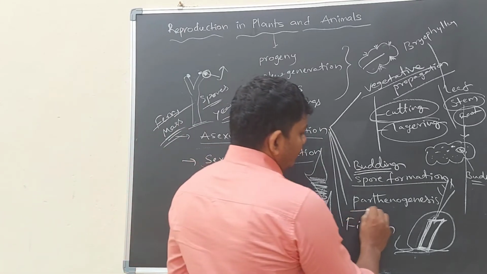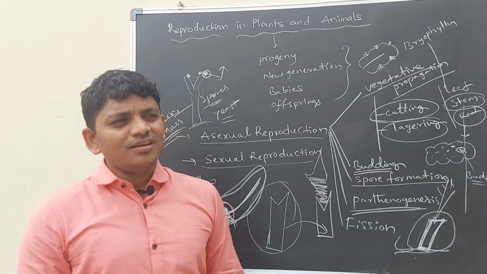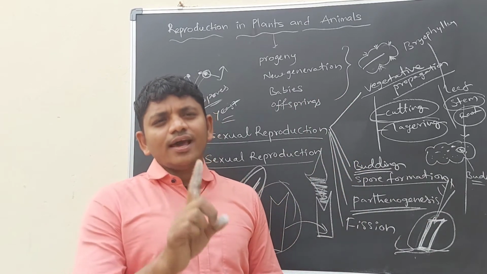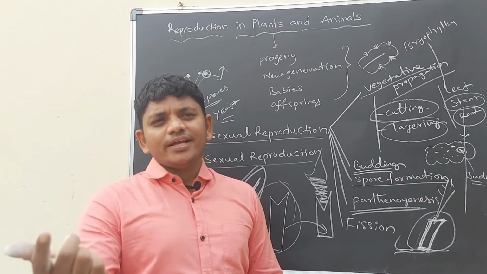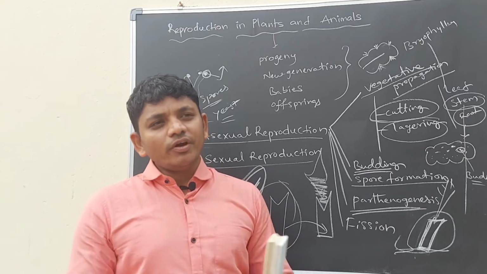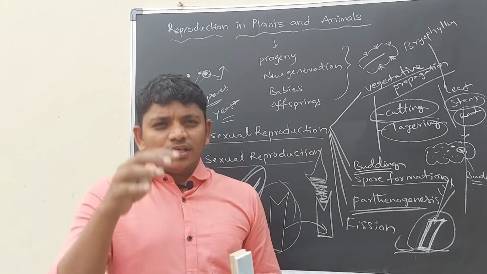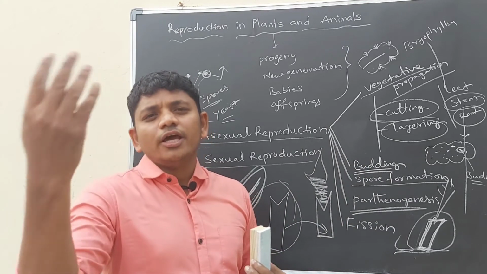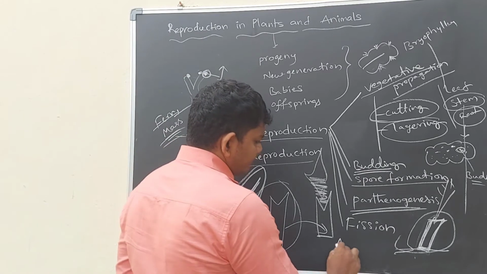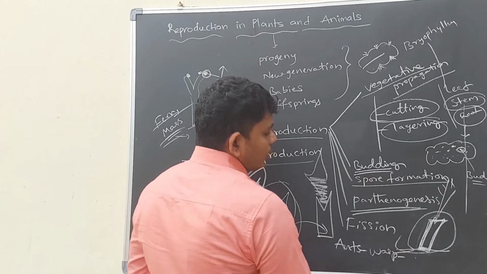Next one, parthenogenesis. Parthenogenesis also belongs to asexual reproduction. In this process, an organism, whether it is a plant or animal, a single organism, is giving rise to or producing new offsprings without fertilization, without mating of male and female. The single organism can give rise to new offsprings. For example, ants and wasps and honeybees.